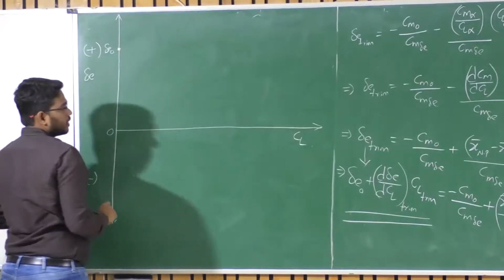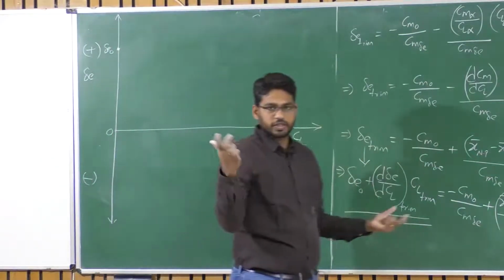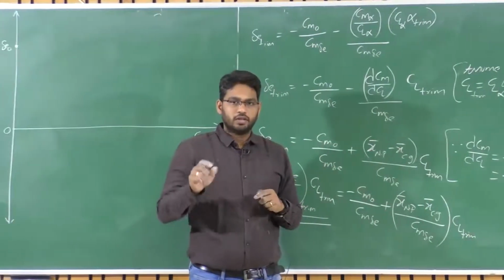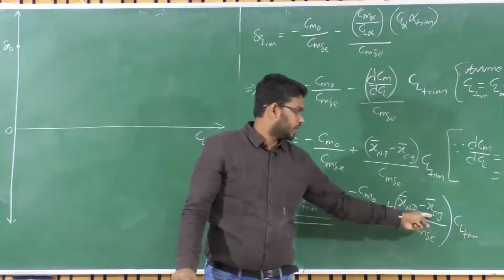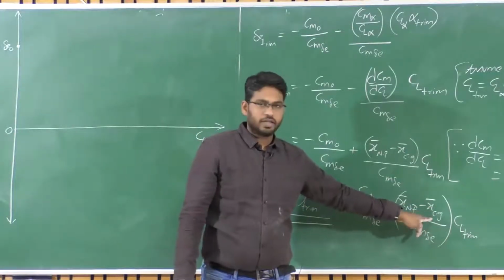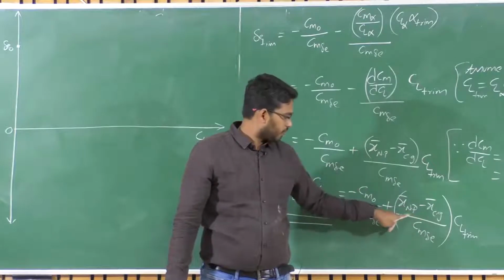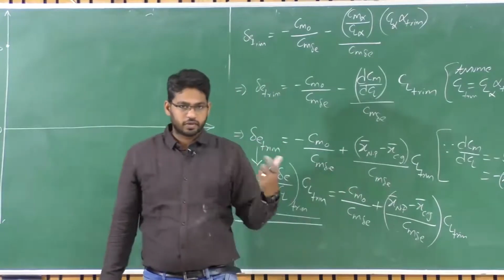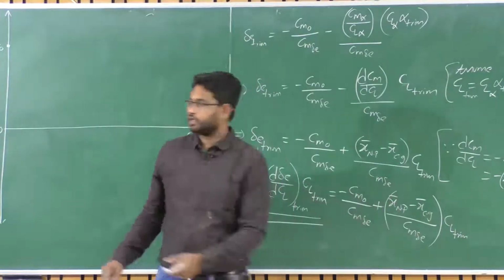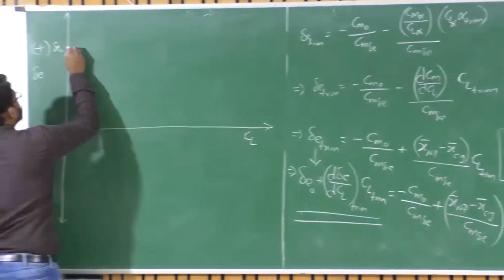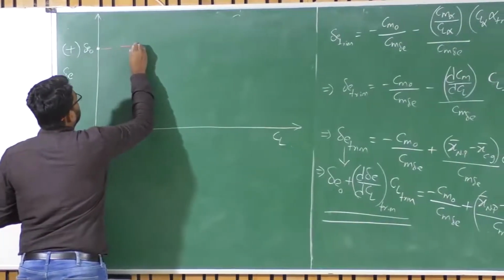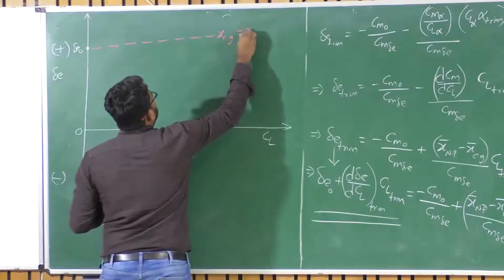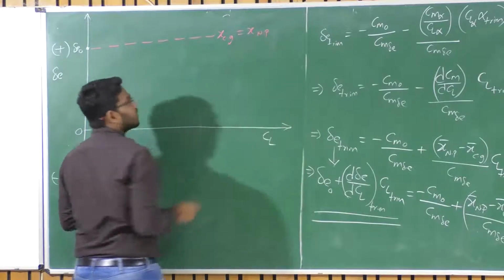So this is positive, and for a given CG location, for the same UAV, that means you have placed the weights and distributed all other components in such a way that the CG results in this XCG, right? For that CG location, XNP minus XCG upon Cm delta E is negative, so the slope is negative here. So delta E naught corresponds to what? If XCG equals XNP, the neutrally stable condition.